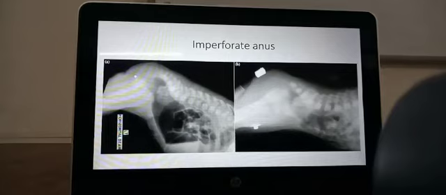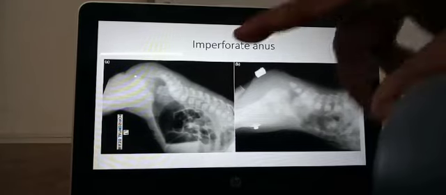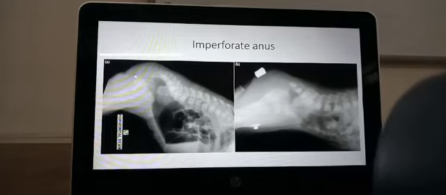You can see the gas shadow in the rectum, and the gas shadow is very close to that metal piece which has been kept in the anal dimple, and therefore you know that this imperforate anus is of the low type. So you can easily correct it, and after correction, the child may have constipation problems for life. The next picture on the right, which is called B, you see a metal piece has been kept near the anal dimple. Even the anal dimple is not very well formed. The metal piece is just kept there on the surface.